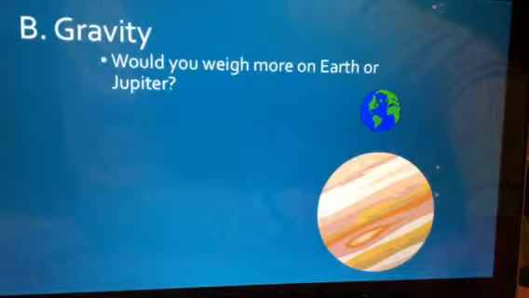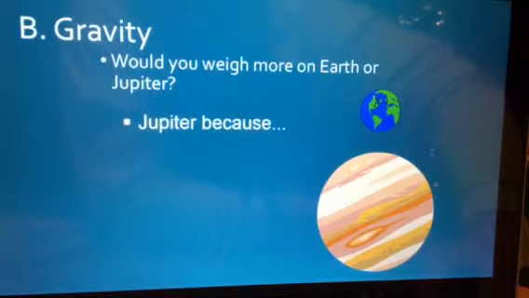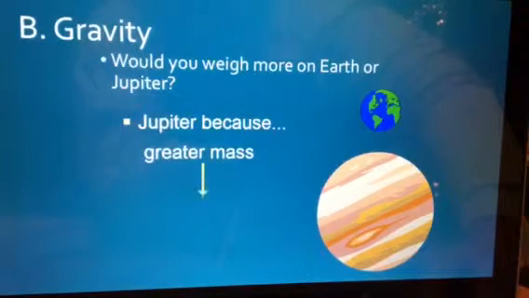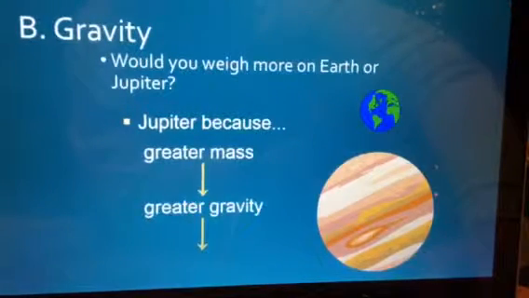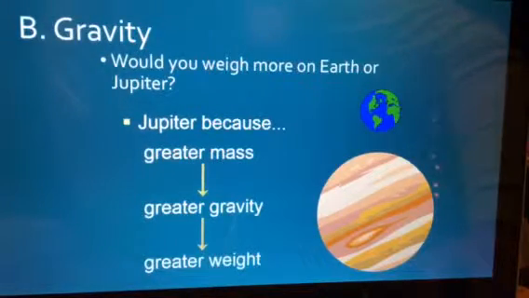And if you go to a different planet, which one would you weigh more on, Earth or Jupiter? You can go ahead and answer that question right now in your groups. You can pause the video to answer that. And so it's Jupiter. The reason is that Jupiter has a much greater mass, which equals greater gravity, which would then equal greater weight for you.